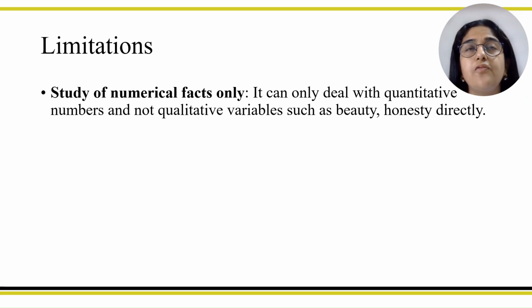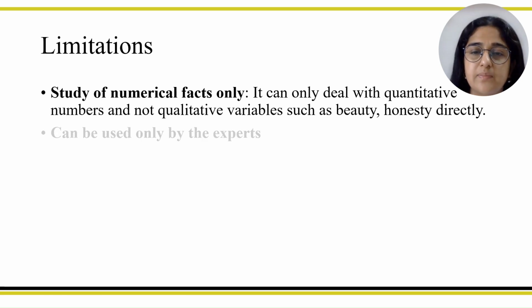However, if you rank the qualitative variables such as beauty, honesty, such as more beautiful is given 2 rank and less beautiful is given 1 rank, least beautiful is given 0 rank, and you are using those ranks for further calculations, then that is called statistics. However, qualitative variables directly cannot be used in statistics, and can be used only by the experts.